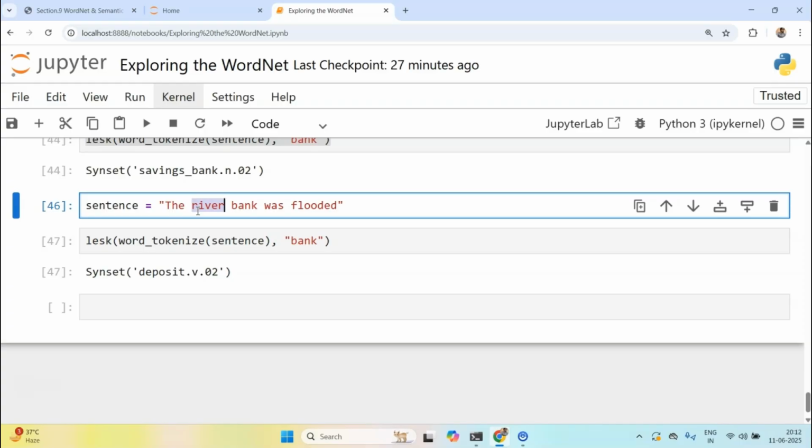So WSD is an algorithm which helps us get that ambiguity gone. The idea is that I want to be less ambiguous.